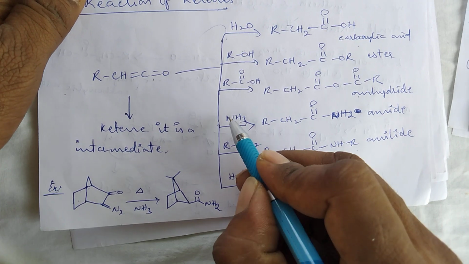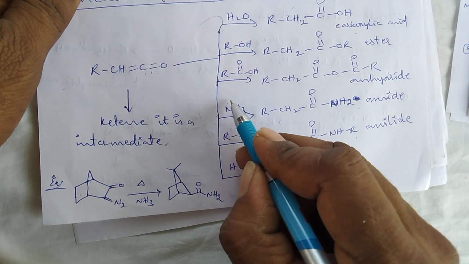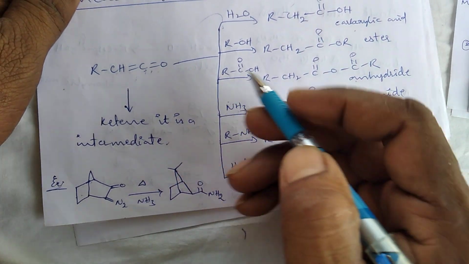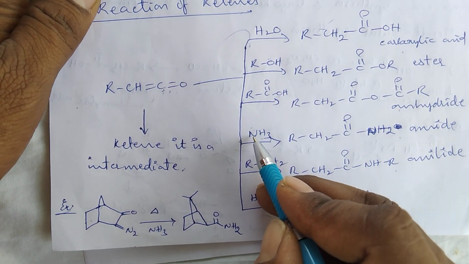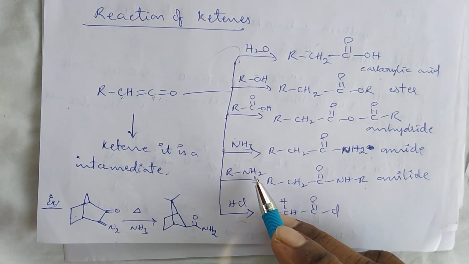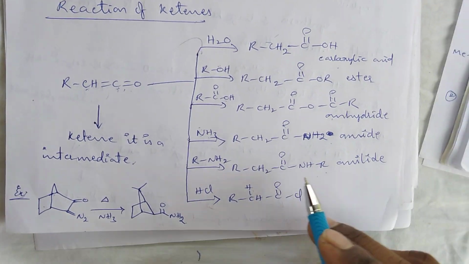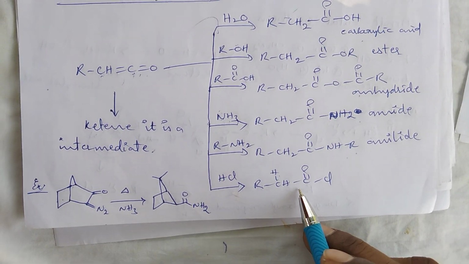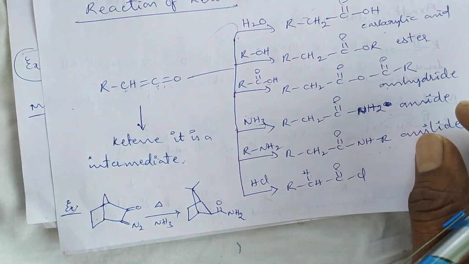Then when it reacts with ammonia, first this bond pair electron shifts to attack this carbon center. Now the H plus ion is released from this nitrogen, and the released H plus ion is added to this carbon center and produces amide. In the same manner, when it reacts with amines, the resulting product is anilide. If it reacts with HCl, the resulting product is acid halide. So these are the reactions of ketenes.